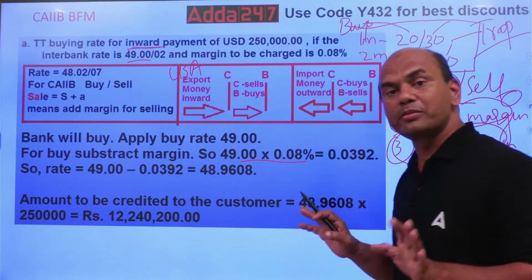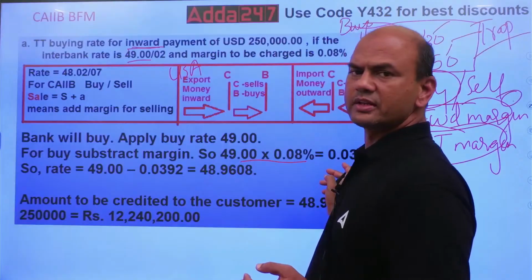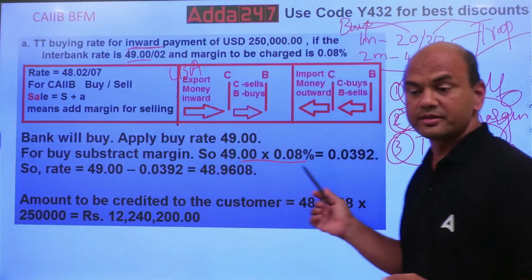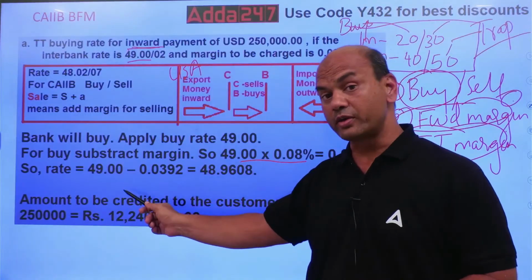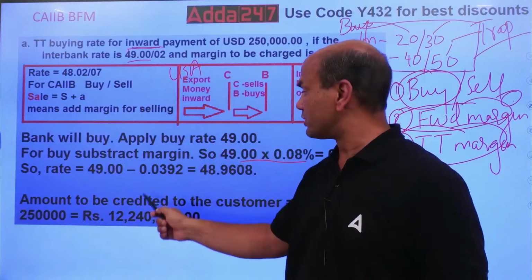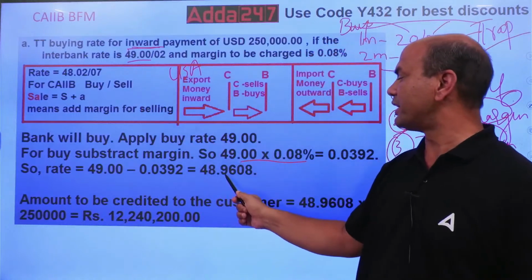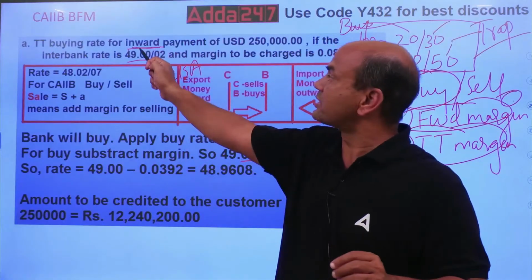So now your problem is in the final stage. You have to subtract 0.0392 from 49, because buy means the left side. Subtracted, you will get 48.9608. This is the rate, so your question was the rate only.